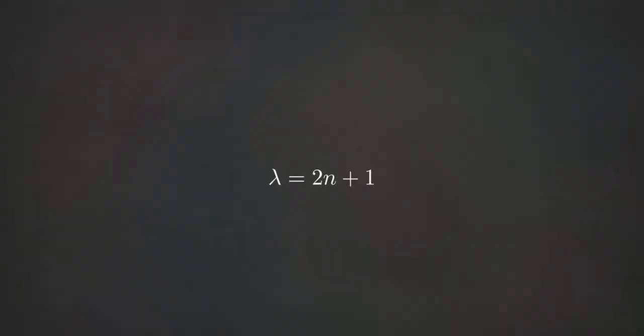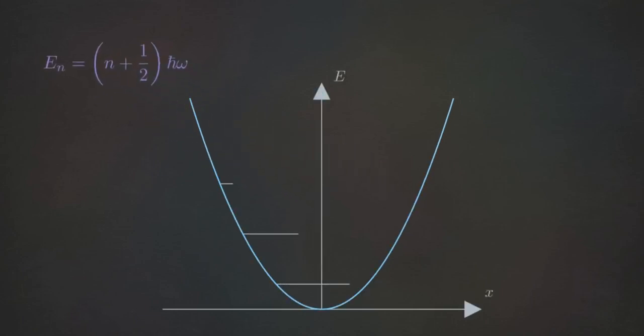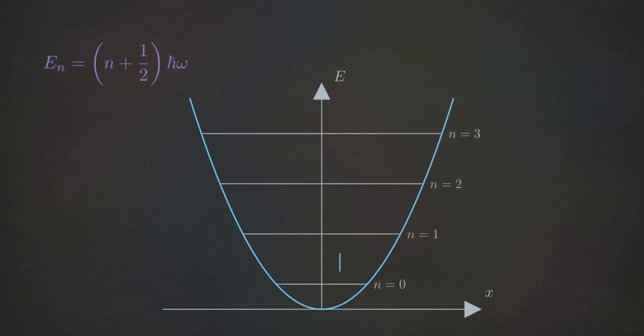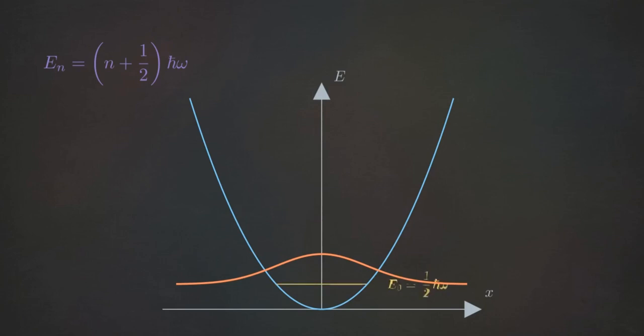Setting the numerator to 0 yields lambda equals 2n plus 1. Substituting this gives the quantized energy, E sub n. Inside the parabolic potential, these discrete energy levels form equally spaced horizontal lines. Here, Hermite polynomials define the wave function's probability shape. In the lowest state, where n equals 0, the energy is 1/2 h bar omega. This is the zero-point energy.